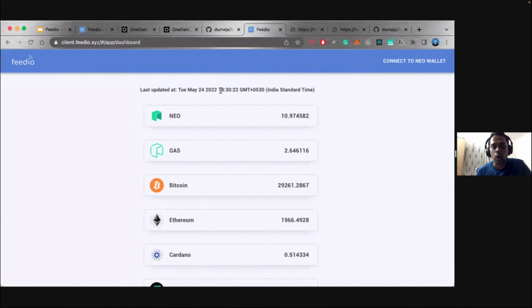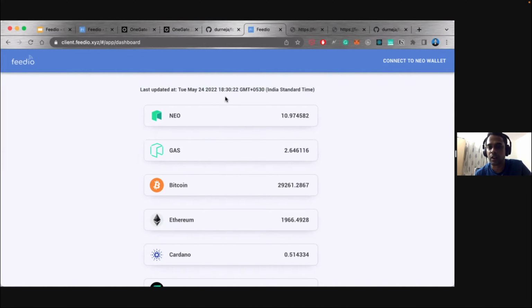So all this data that you are seeing here is actually coming from the data that is written on chain on the smart contract. This is not coming from Web2 API calls. This is actually retrieving it from the testnet smart contract that we have deployed. And as you can see, you have a last updated time also. So right now on the testnet for the hackathon, we have kept the interval at 20 minutes, but when we move to production, we'll reduce it further and optimize it to a minute frequency at the least.